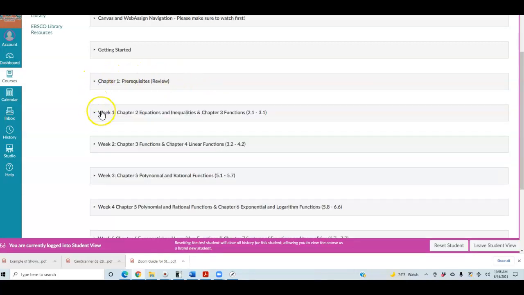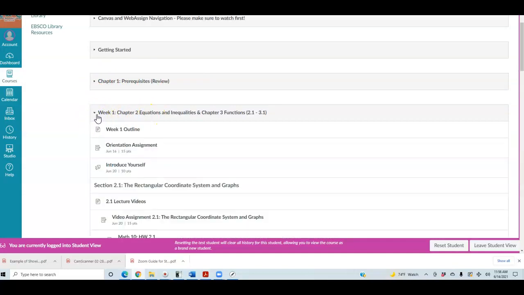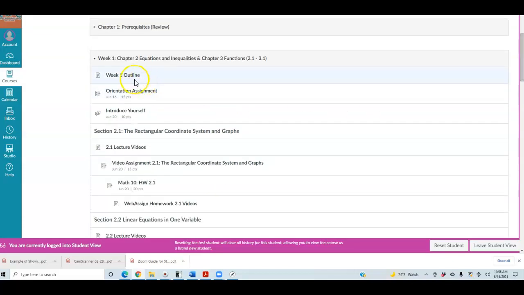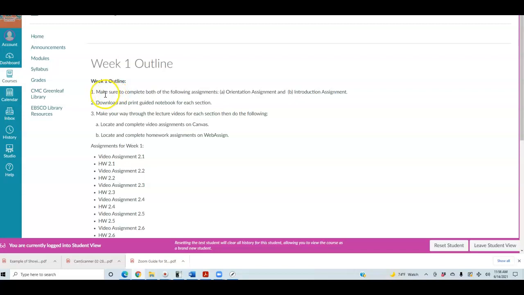Week 1 is where you want to start. If you select the drop-down menu here, you have Chapter 2 and Chapter 3. In week 1, you're covering sections 2.1 through 3.1. If you click on the week 1 outline, it's going to tell you, number 1, make sure to complete both of the following assignments, the orientation assignment and the introduction assignment.